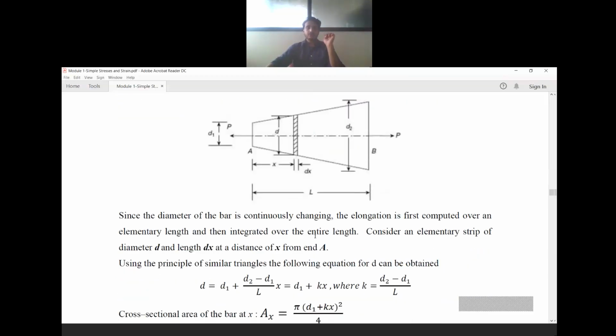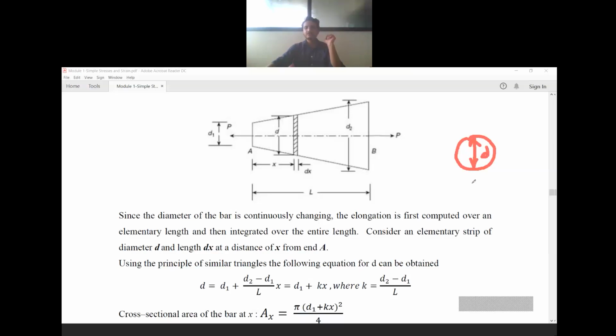Now let us continue. This small element has some diameter. That diameter is d, so you can observe d here. This diameter is d, and it has thickness dx. Just one element only, it has some diameter, and this diameter is what I am calling d.